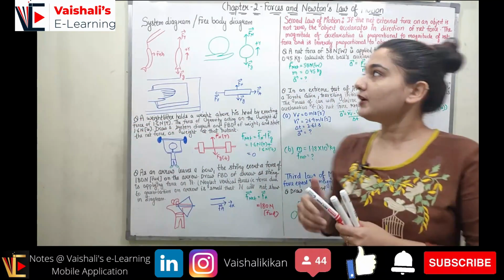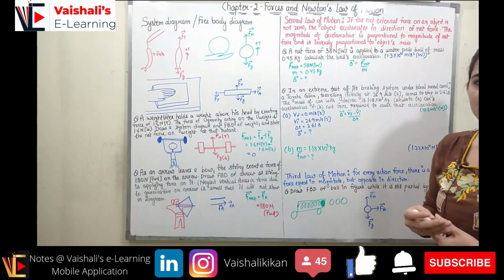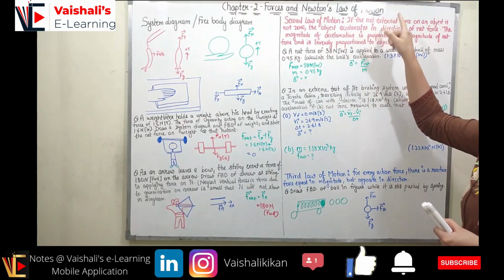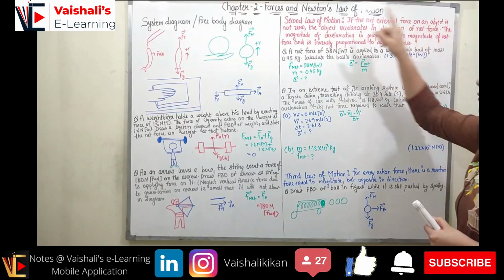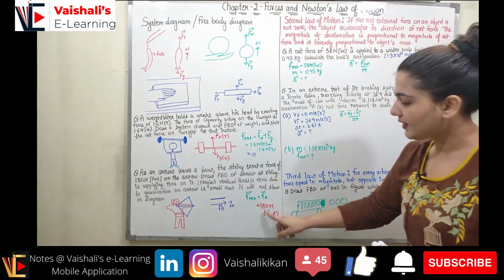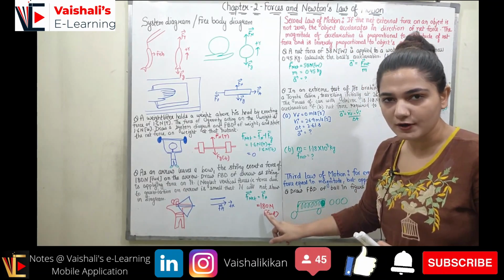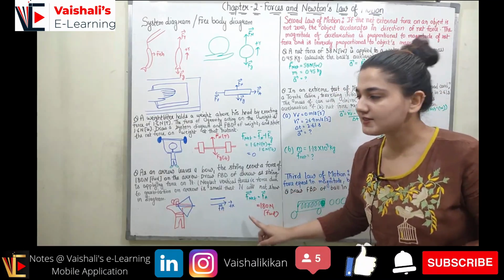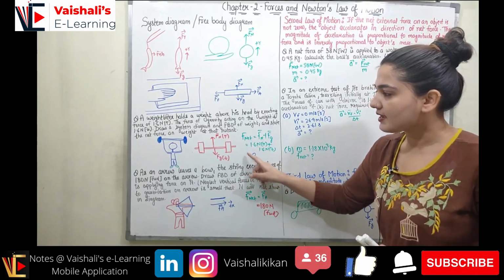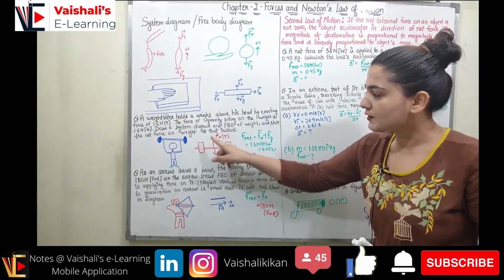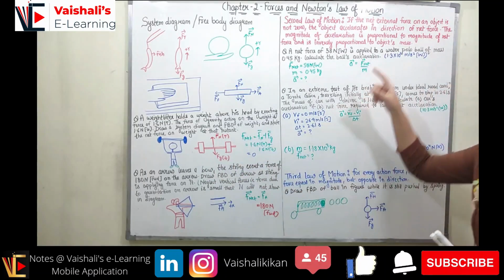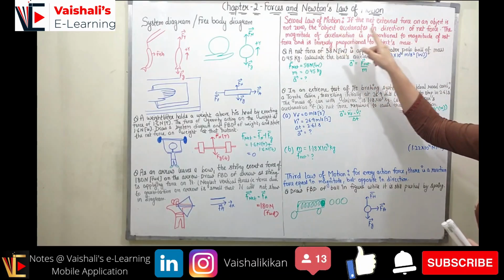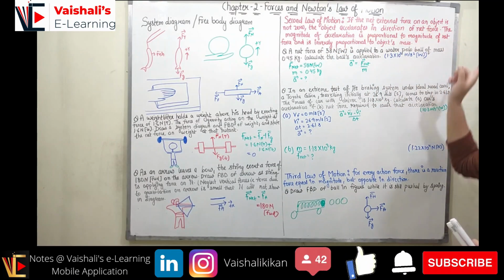So now coming to Newton's second law of motion. According to Newton's second law of motion, if the net external force on an object is not zero, like here the F net was not zero, so what will happen? This arrow will move, it will have some acceleration. In the earlier case, because the net force was zero, this weight is not going to move. So if the net external force on an object is not zero, the object accelerates in the direction of the net force.